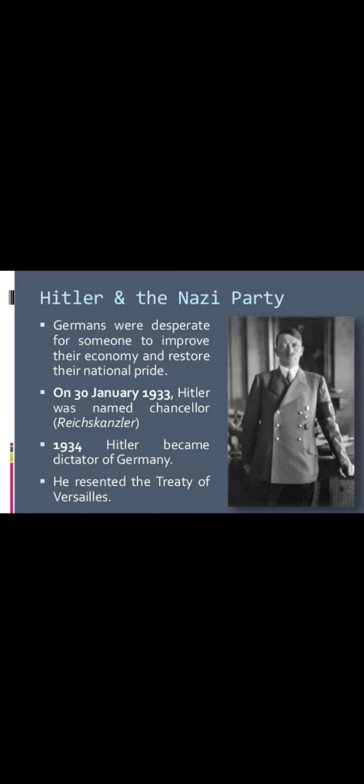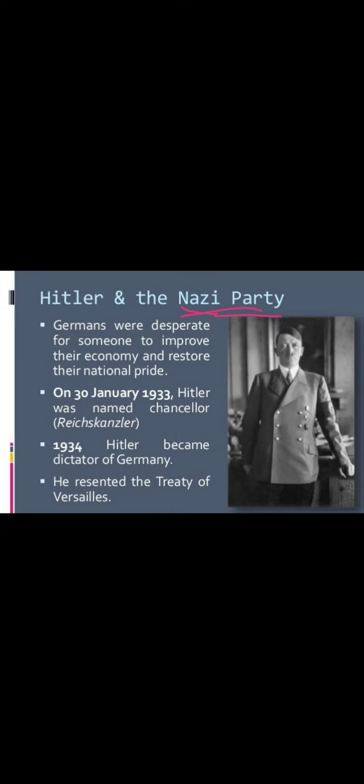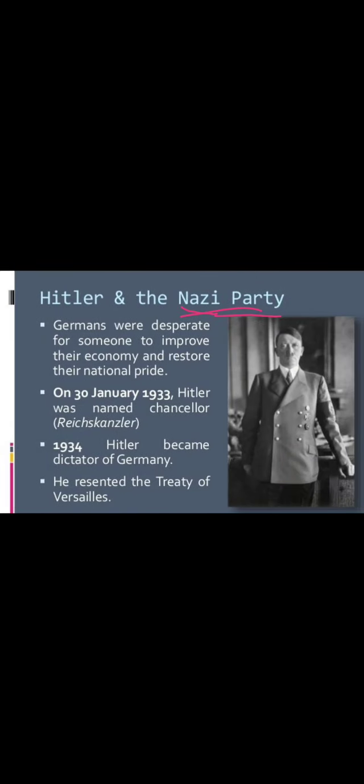He disliked the Treaty of Versailles, and this treaty was seen as a humiliation in the eyes of Germans. So they wanted a strong government to bring economic development. Because of his exceptional speech and a huge number of followers, and his great oratorical skill, people chose him as a ruler.